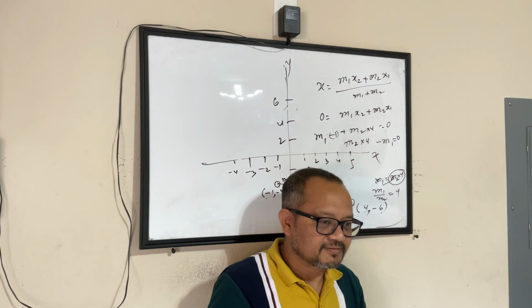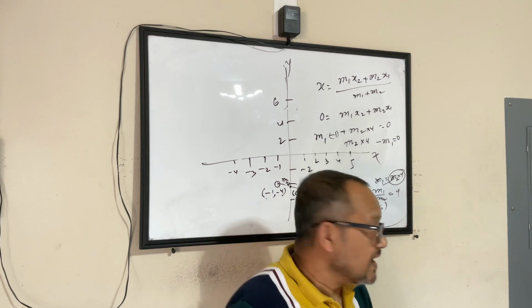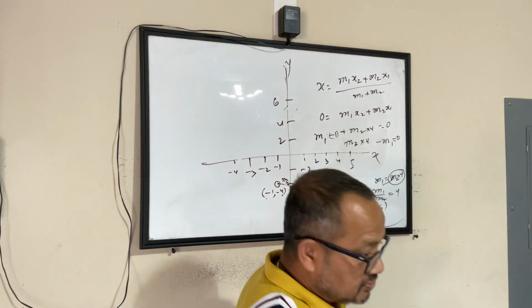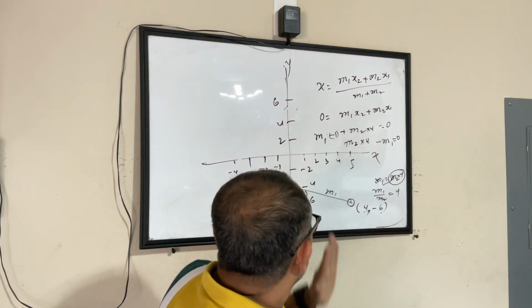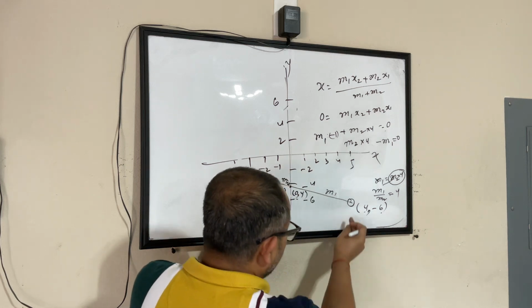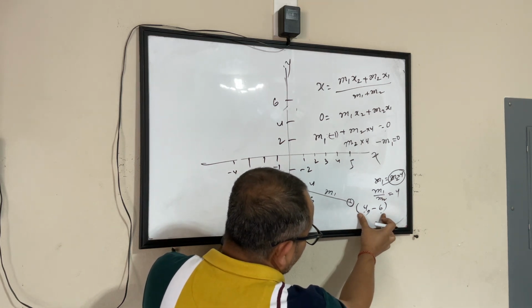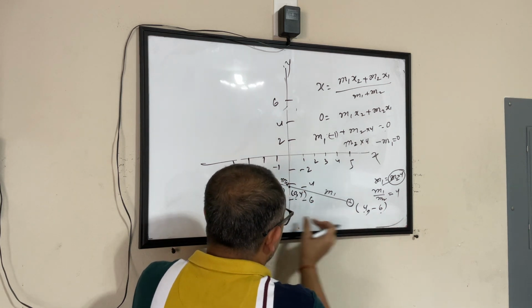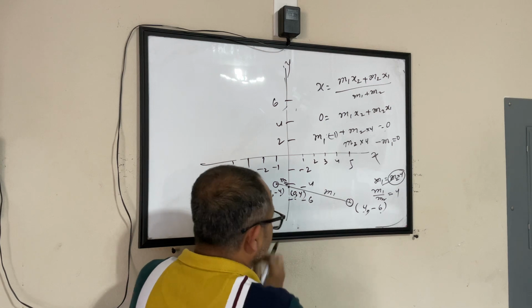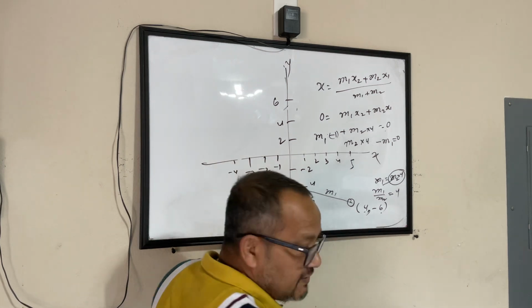Somebody raised a hand. Let me repeat what I did. We know that we have these 2 points. These coordinates are 4 comma minus 6 and this coordinate is minus 1 comma minus 4. That is what is given in the question.